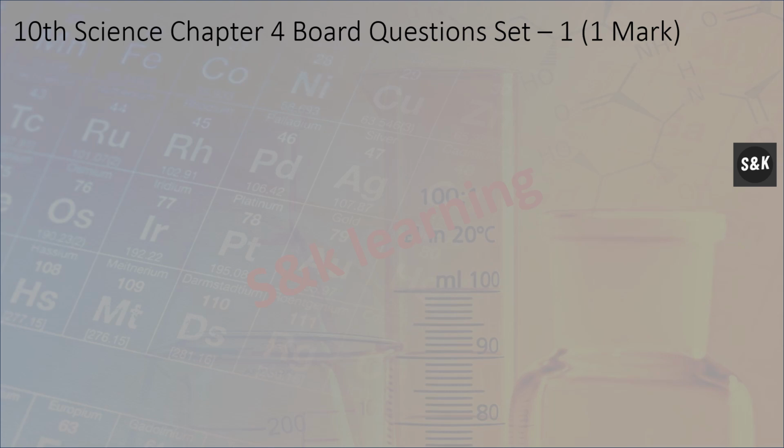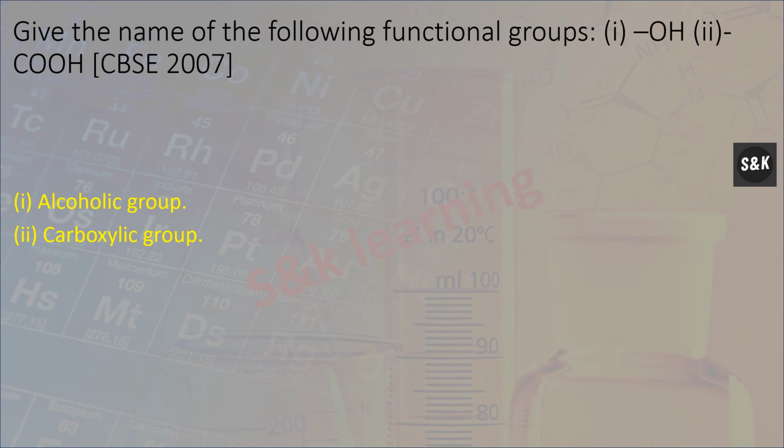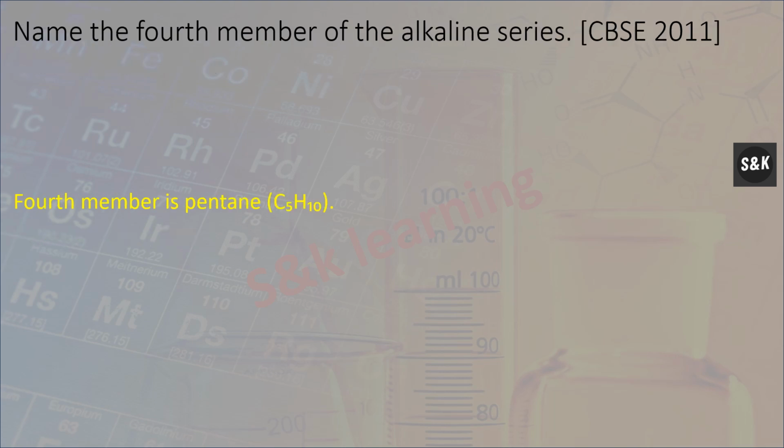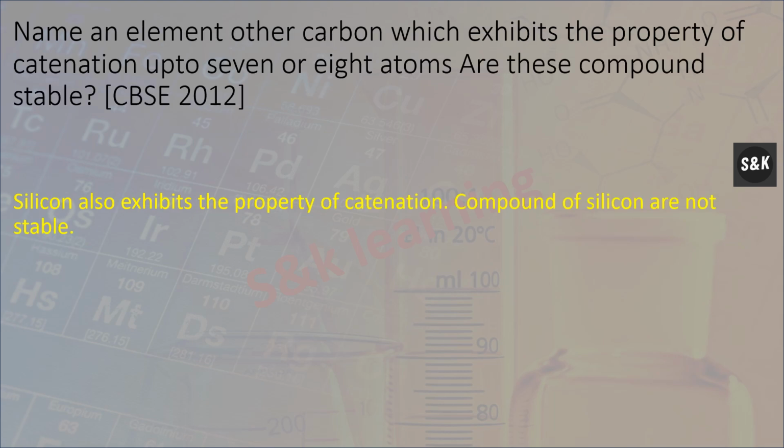Class 10, Chapter 4 of Chemistry 1. Give the name of the following functional group. A: OH, that is alcoholic group. B: COOH, that is carboxylic group. Name the fourth member of alkane series, that is C5H12 pentane.